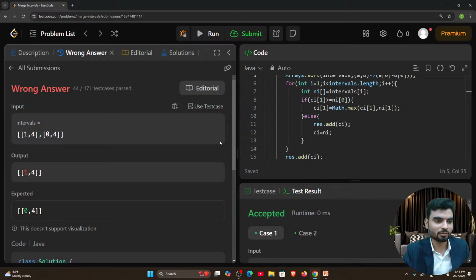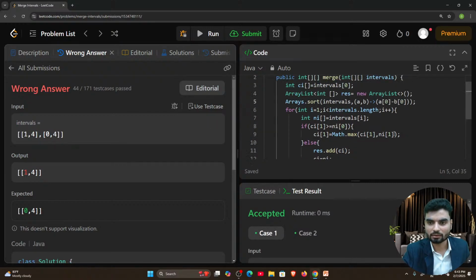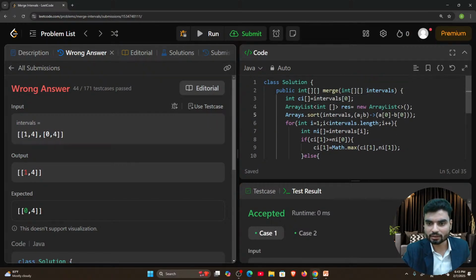We're getting the same problem, which means it's not sorted yet. We are taking a lambda function with a and b. It's the correct logic anyhow. Why is it not working? To sort it we write this only, and it should sort it.